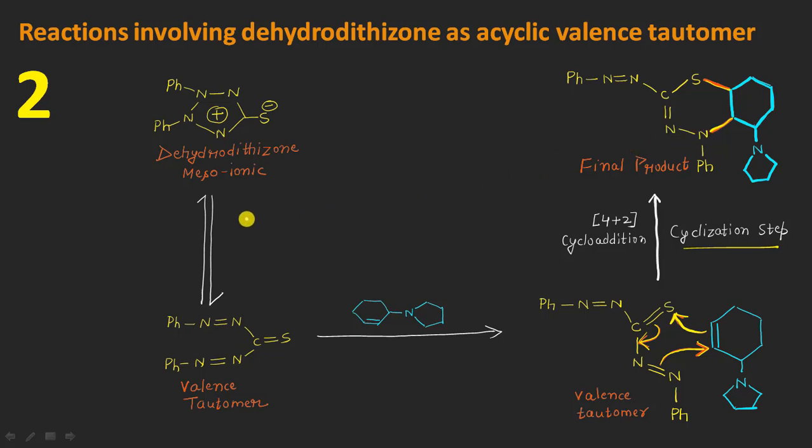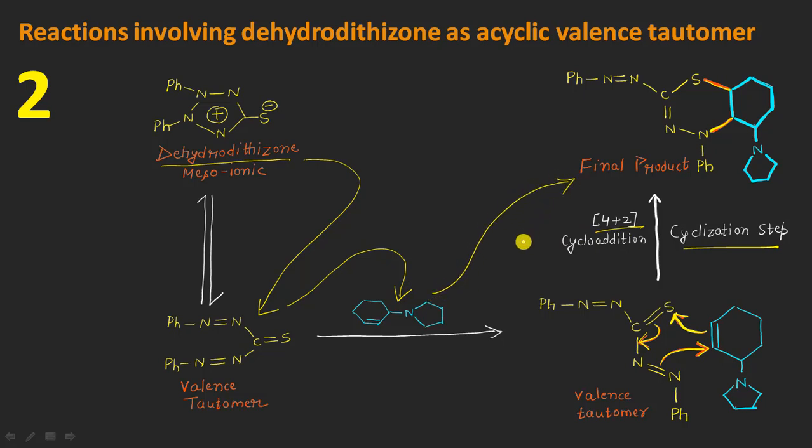So basically the mechanism is same as that of the previous reaction, and even in this case the dihydrodithiazone molecule is first of all being converted into the valence acyclic open chain tautomer, which upon reaction with this substrate following a 4+2 cycloaddition reaction is resulting in the formation of this type of product here, right?